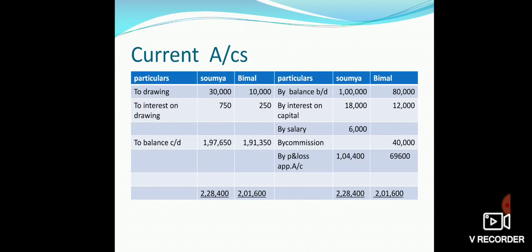Now the balance of the current account shows rupees 1,97,650 in Soumya's account and rupees 1,91,350 in Vimal's account. It comes after making the total of the credit side and subtracting the amount of drawing and interest on drawing. This is all about the numerical question on preparation of profit and loss appropriation account and current account.